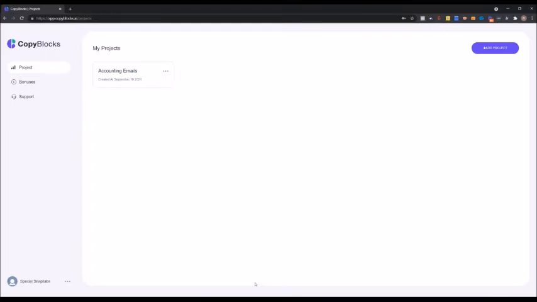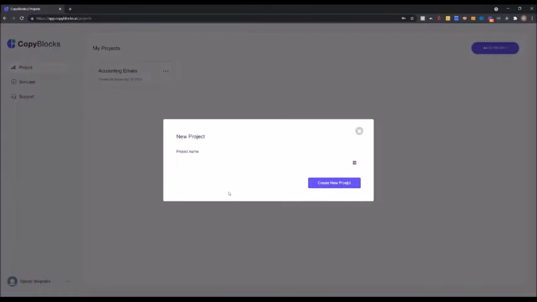Now, for those of you that know me, I love simplicity. And quite frankly, so should you, right? Look at how simple the dashboard interface or the user interface looks already, right? Not a million drop-down menus, a million buttons, a million video tutorials, just a plain dashboard with one button, which is the only button you need. Easy and simple and not overwhelming. So let's get started. Let's add a project.